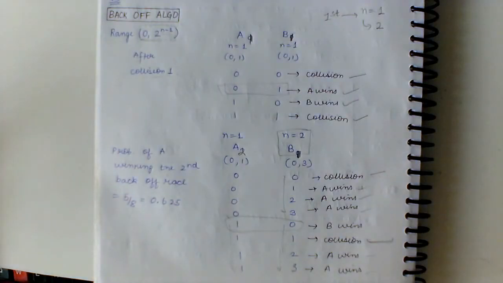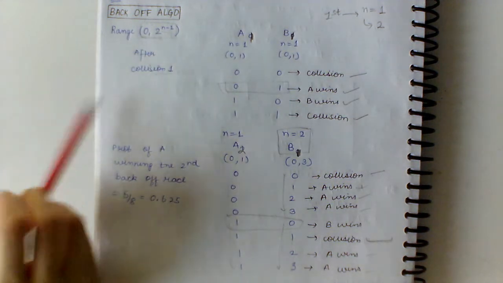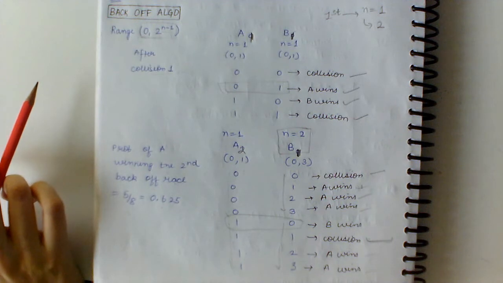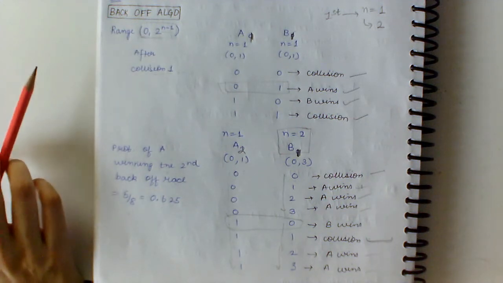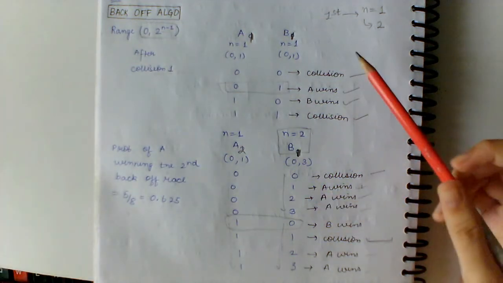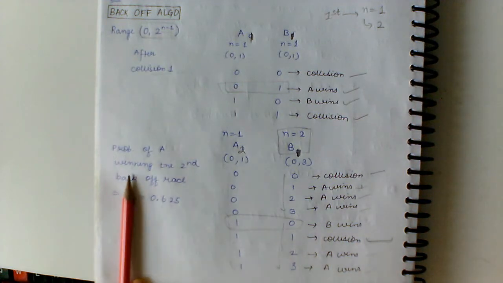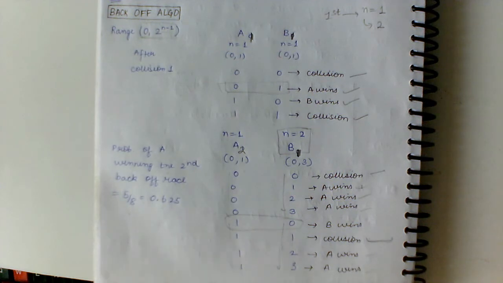Now let's see question number 15, which is also based on the back-off algorithm. A and B are the only 2 stations on the Ethernet. Each has a steady queue of frames to send. Both A and B attempt to transmit the frame and collide. A wins the first back-off race. At the end of this successful transmission, both A and B attempt to transmit again and collide. What is the probability that A wins the second back-off race? This question is the same as question number 13. So the probability that A wins is given by 5 by 8, that is 0.625, and that is option B.